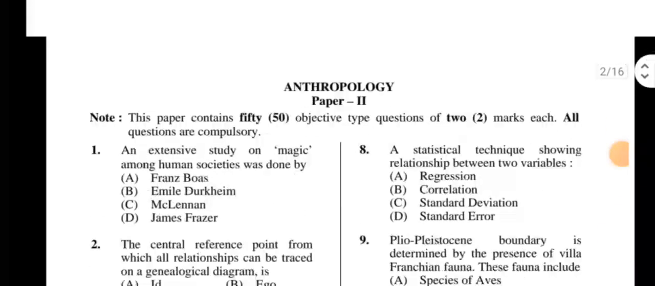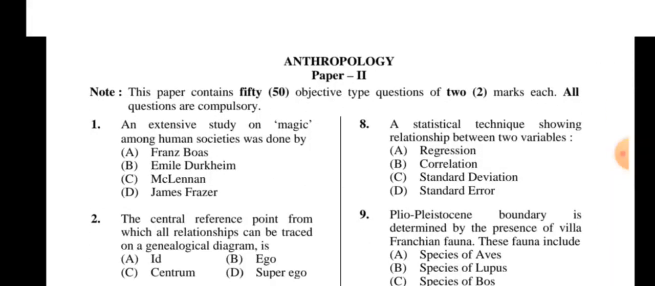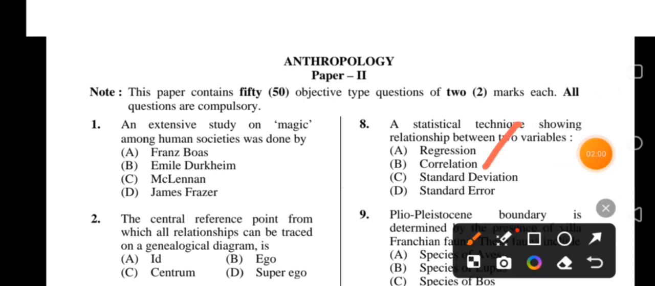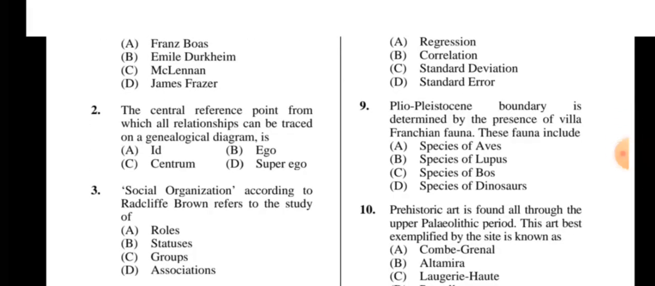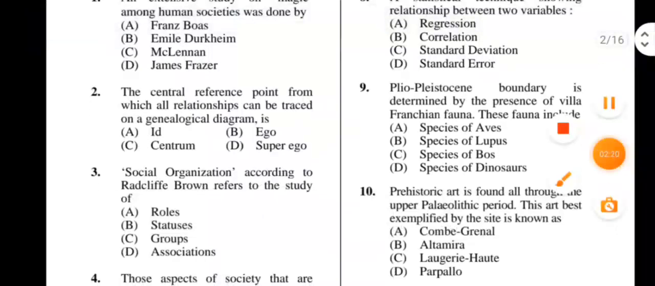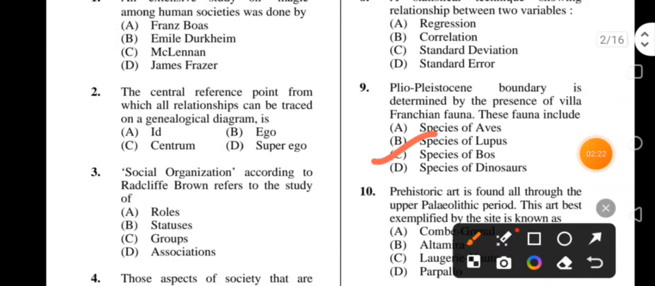Next, 8. A statistical technique showing relationship between 2 variables, 4 options: regression, correlation, standard deviation, standard error. So the right option is correlation. It represents relationship between 2 variables. Next, Pleistocene boundary is determined by the presence of Villafranchian fauna. These fauna include species of apes, species of lupus, species of bos, species of dinosaurs. So which would be the correct answer? Species of bos. Okay, C is the right option.